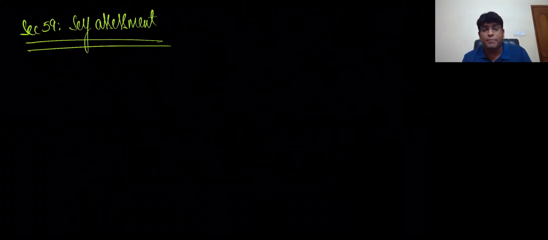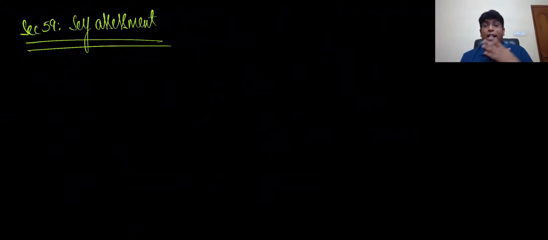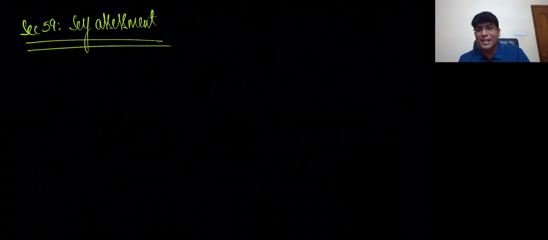So friends, the first section we are going to talk about is what, my dear friends? Section 59. 59 deals with what? 59 talks about something called self-assessment. As the name says, self-assessment. That means we will do the assessment on our own self. Correct, my dear friends?